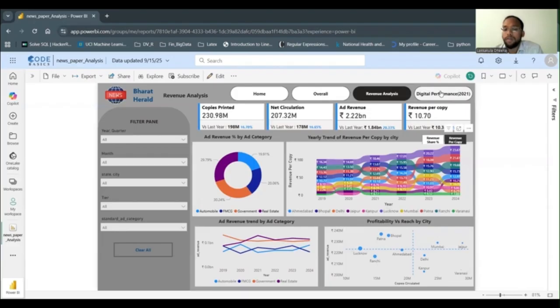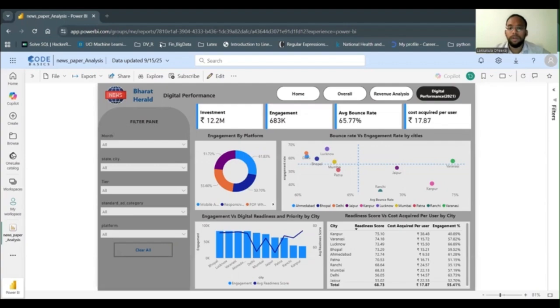Now let's move on to the digital performance. Coming to digital performance, the digitalization was implemented in 2021. The key metrics are investment, engagement, average bounce rate, and cost acquired per user. The average bounce rate is nothing but the percentage of people who are quickly exiting the app without engaging with it. Like there are around 65.77 percentage of the people coming out of the app without engaging with it.